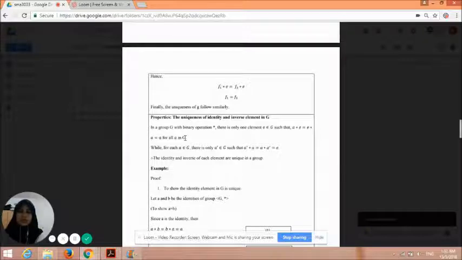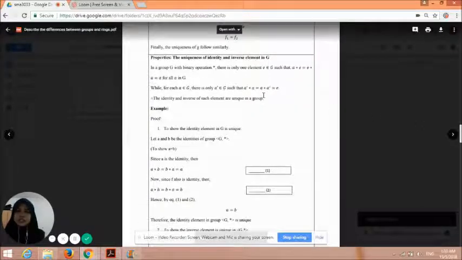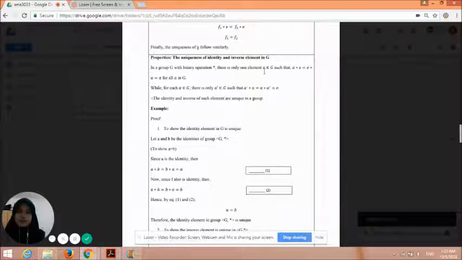The next property is the uniqueness of the identity and inverse element in G. In a group G with binary operation, there is only one element E in G such that A times E equals E times A equals A for all A in G, while for each element A in G there is only one A prime in G such that A prime times A equals A times A prime equals E. Therefore, the identity and the inverse of each element are unique in a group.